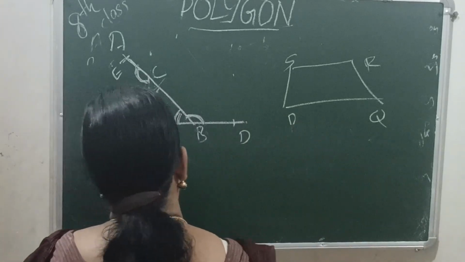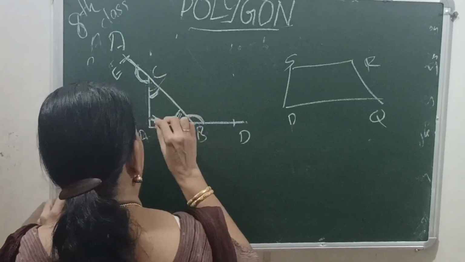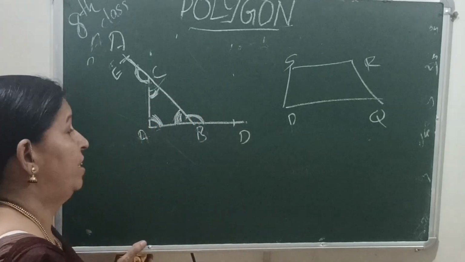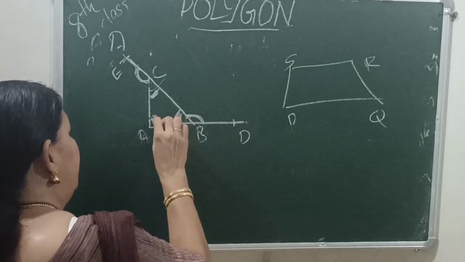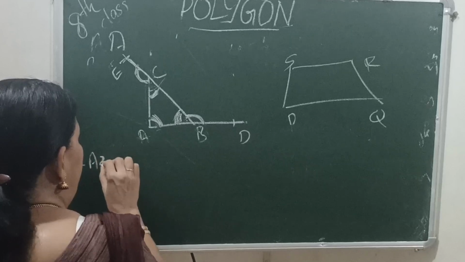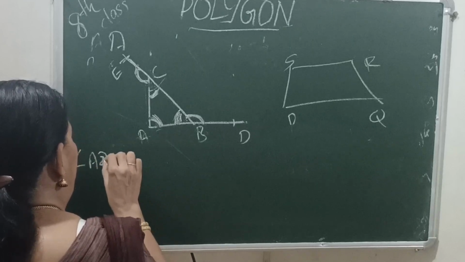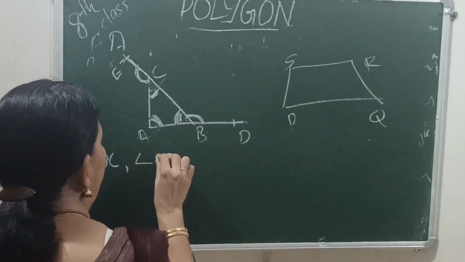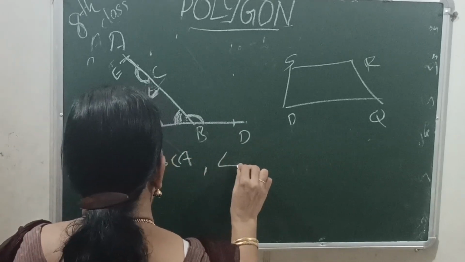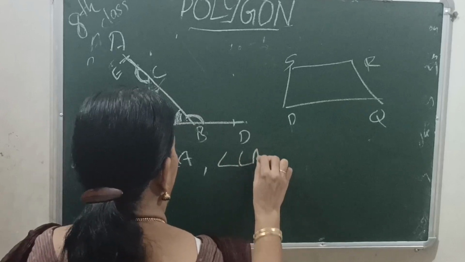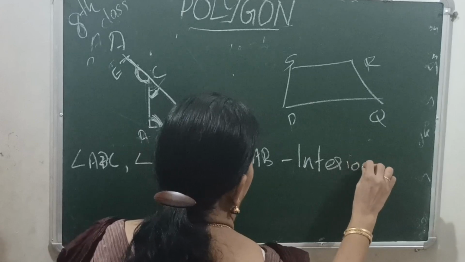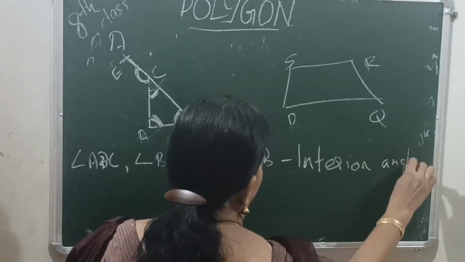We study about a triangle. These three angles are interior angles. Angles that lie inside the polygon, that is inside this triangle, are interior angles. Angle ABC, angle BCA and angle CAB are the interior angles of triangle ABC.